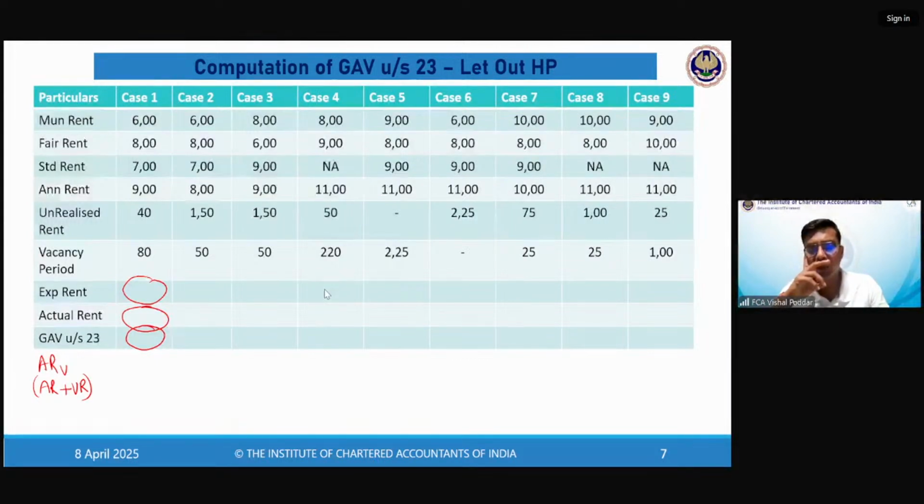So start computing the values, start finding answers in different case scenarios in front of you. Good. Anubhav, Julie, go ahead.